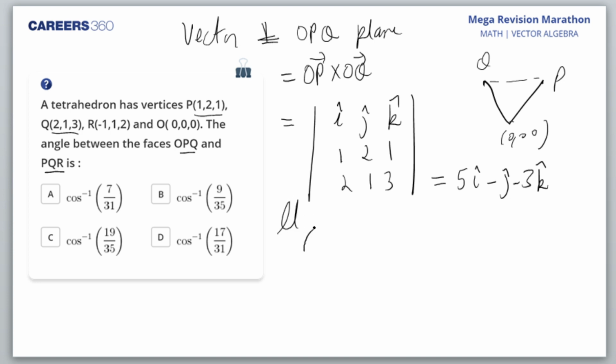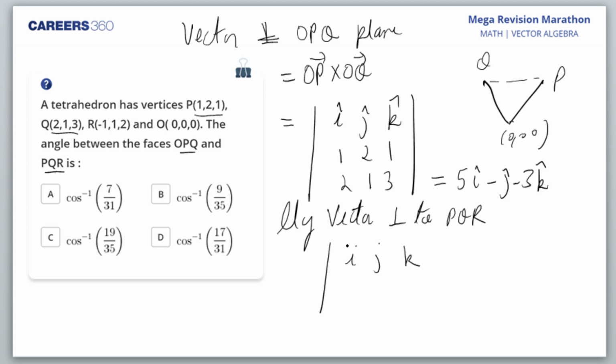Similarly, a vector perpendicular to which plane? I want PQR. Now for PQR, I'll have to find the vector PQ and the vector PR, and then I'll find the cross product. So vector PQ, now origin is not there. So PQ when you find, it would be 2 minus 1. Or you may write PR first, anything. So PR I'm writing first.